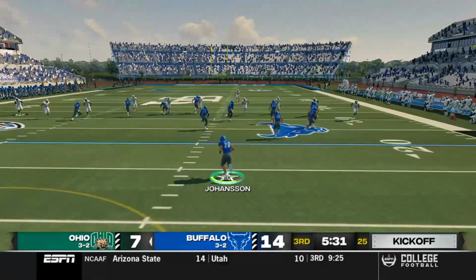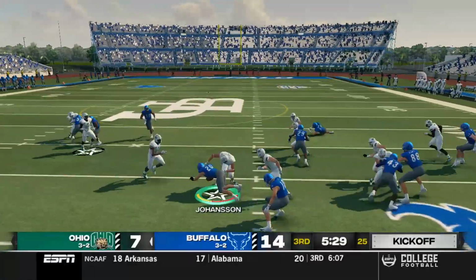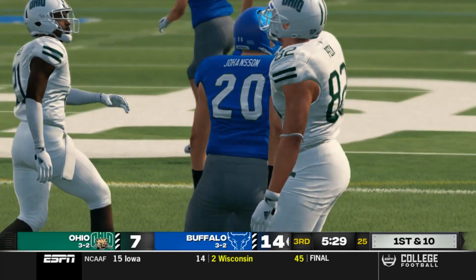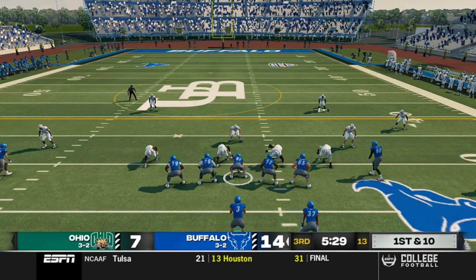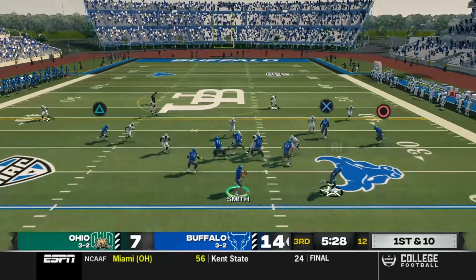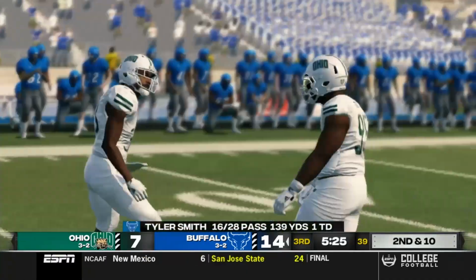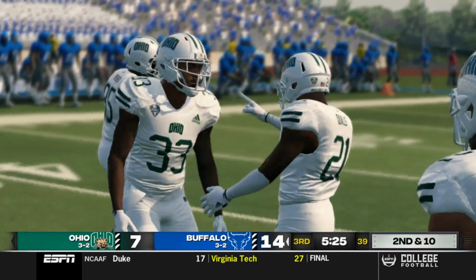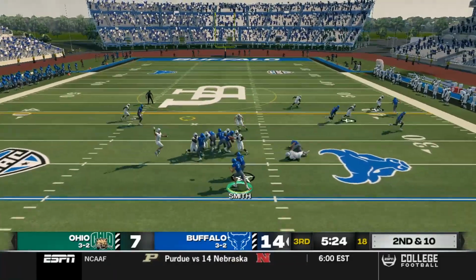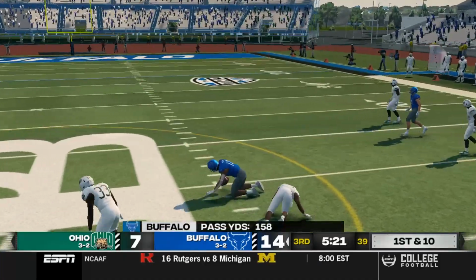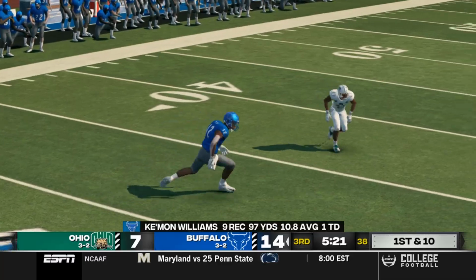Johannesson takes the return after the Bobcats get that extra point, making it 14-7. 21-yard return by Johannesson. With 5.5 minutes left here in the 3rd quarter, what can the Bulls do on offense? Quick pass out to Justice Hopkins is defended well by the Bobcats. Tyler Smith comes out on 2nd and 10. He has a man open. Keemon Williams on the slant takes it for a nice gain of probably about 15 yards.